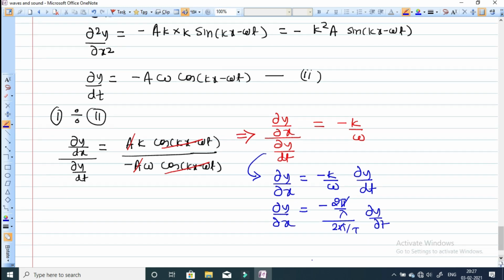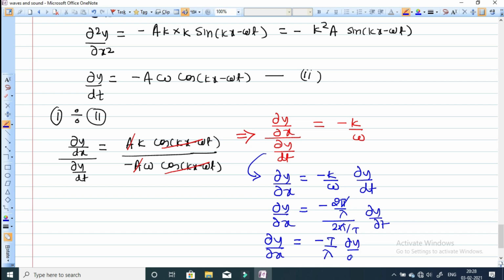So basically 1 by T is equal to frequency. This equation will become dy by dx equals minus T by lambda into dy by dt.